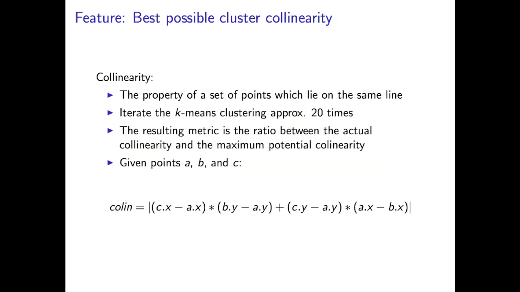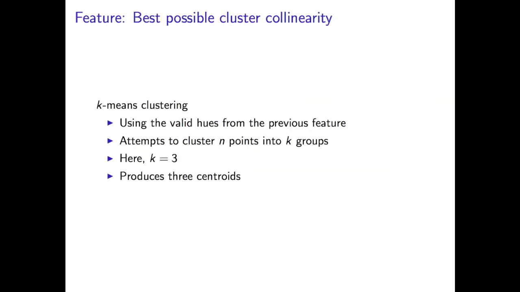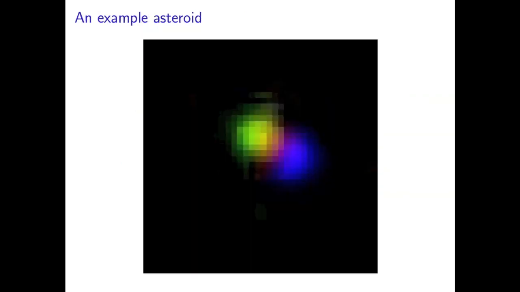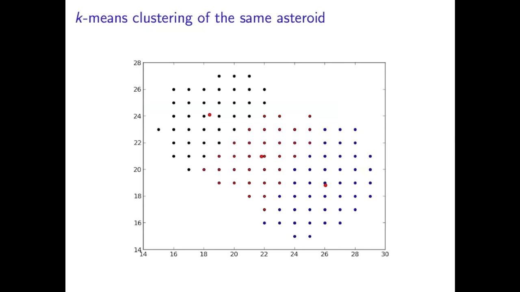And then we use this metric as a ratio between the actual collinearity and the maximum potential collinearity. We use this formula, given 3 points A, B, and C, to find this value. So if the 3 points are directly on lines with each other, the result will be 0, and if they're high, they'll be the maximum value. So again, here's our example asteroid, and here's the clustering again. We can see that the centers of these centroids fall basically within the same line, so we should assume that the collinearity is going to be a pretty low value for these points.